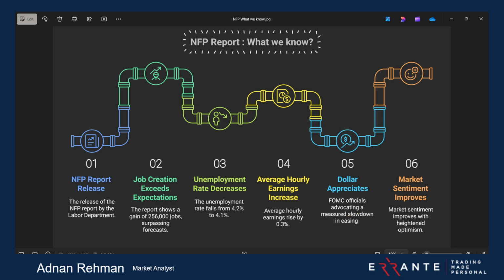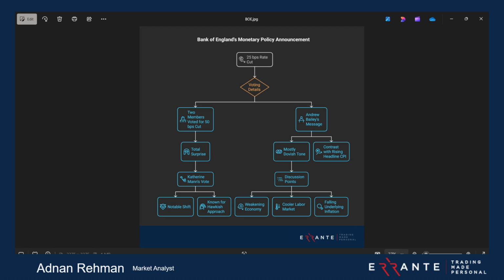Okay, this is what I'm trying to say. If you want to make a pair, what can you do? The main question is, if you are on the news event, what shall be your trading plan? The best thing to do right now is to look at two or three currency pairs. The first one, the latest we got yesterday, is the GBP. We had a 25 basis point rate cut.